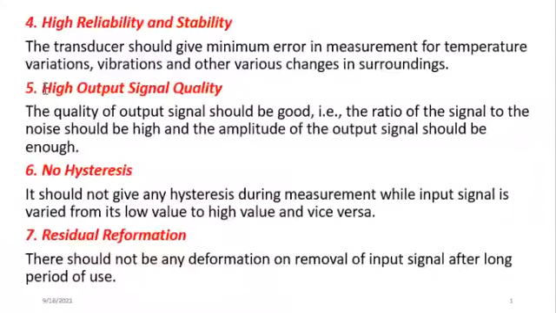The next one is number 6, that is no hysteresis. What we mean by hysteresis is, for instance, if you have a soft iron and you apply electricity to it, you can magnetize it. What we expected is that whenever we remove the source of electricity, it will have zero magnetism. But that ability of retaining some amount of that magnetism, even though the source of magnetization, electricity, has been removed, so that ability to retain that magnetism is what we call the hysteresis. So we assume all our good transducers, electrical transducers, they should have no hysteresis. Whenever the source is removed, the energy stored in it should be zero.